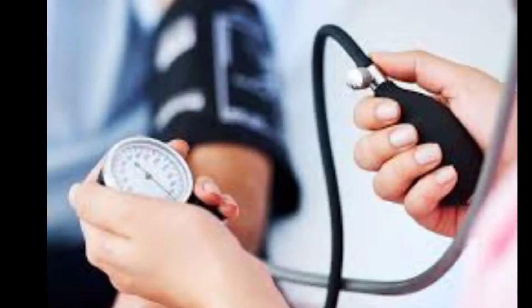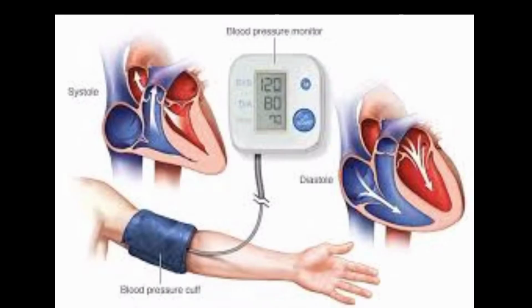What does BP mean? What does blood pressure mean? Blood pressure is defined as the indicator of the strength of the heart to pump blood through blood vessels. Blood pressure is one of the important indicators that give an impression of overall health, and high or low blood pressure may be a sign of a health problem.